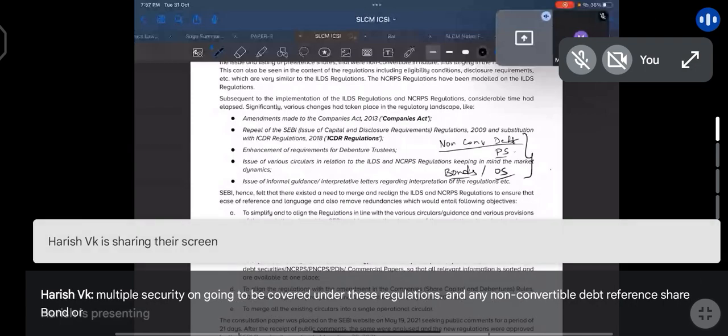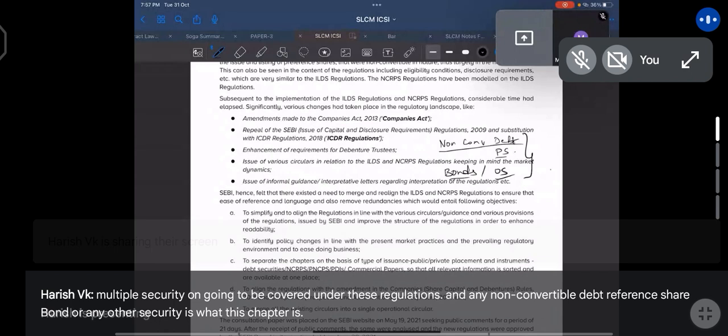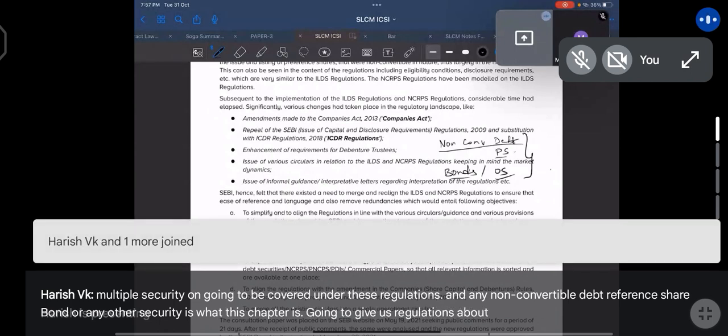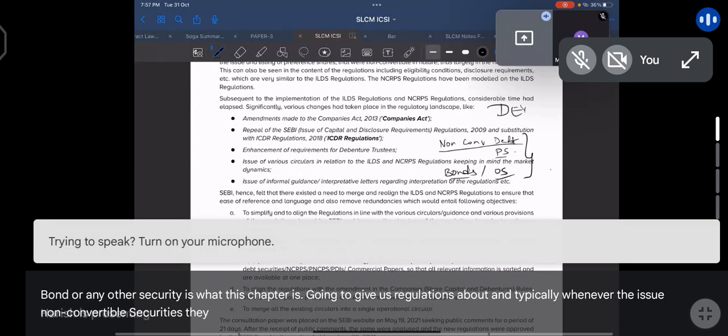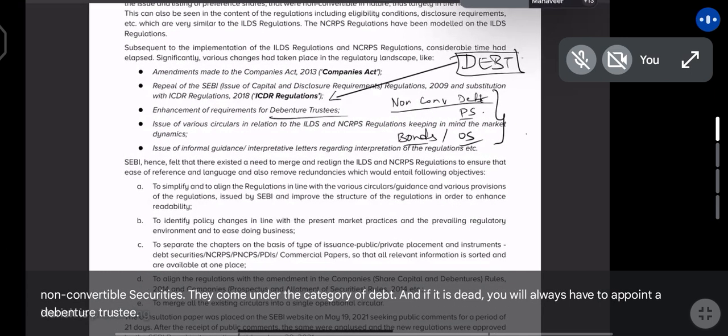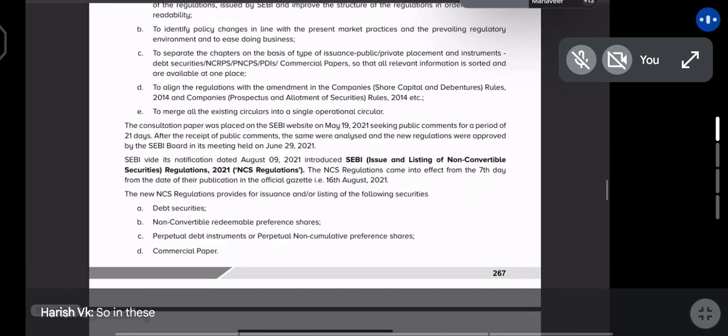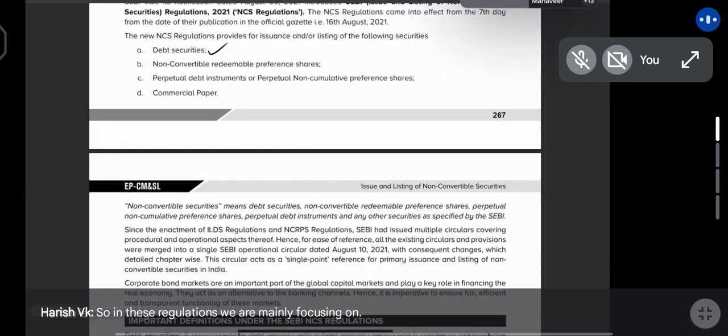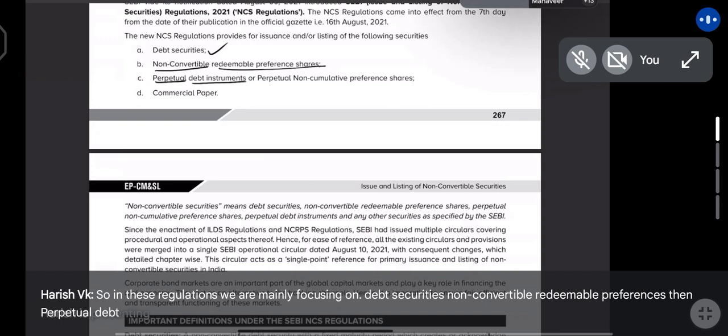Bond or any other security is what this chapter is going to give us regulations about. And typically, whenever we issue non-convertible securities, they come under the category of debt. And if it is debt, you will always have to appoint a debenture trustee. So in these regulations, we are mainly focusing on debt securities, non-convertible redeemable preference shares, then perpetual debt instruments, if any, issued by any company,